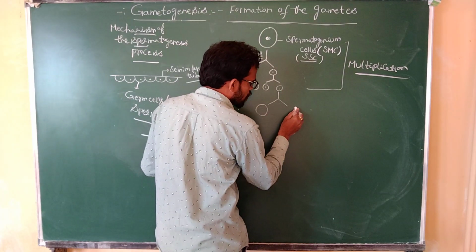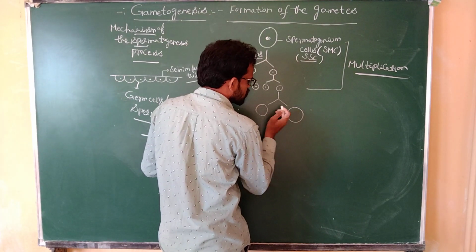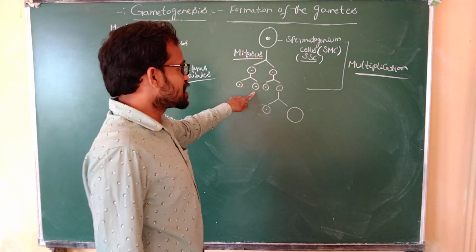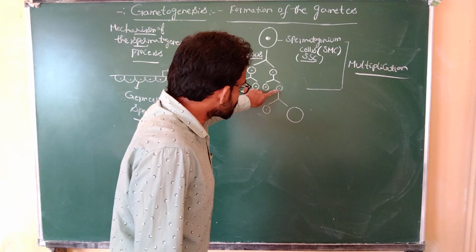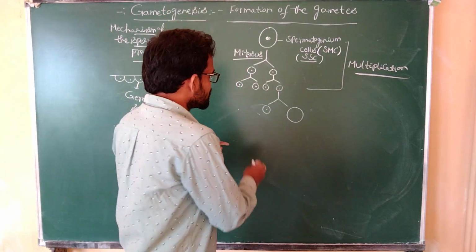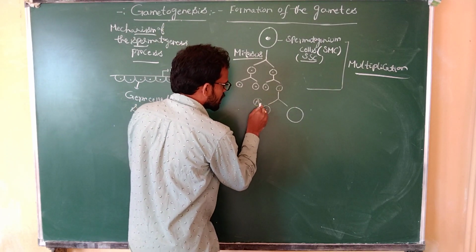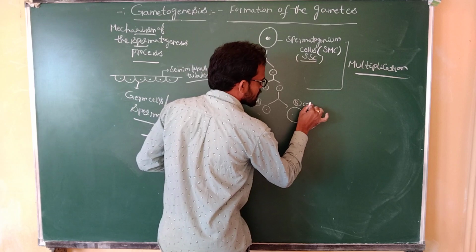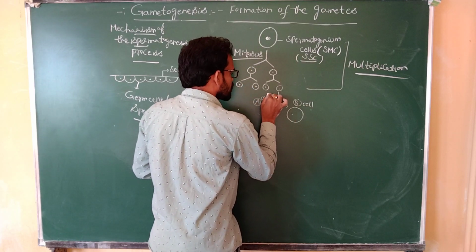Some of the cells are large cells, some are small cells, and again these cells continuously divide. These spermatogonium stem cells are converted into A cells and B cells. This is the A cell, and this is the B cell.